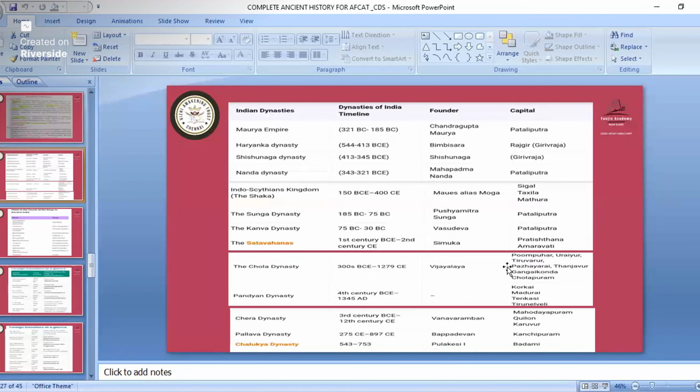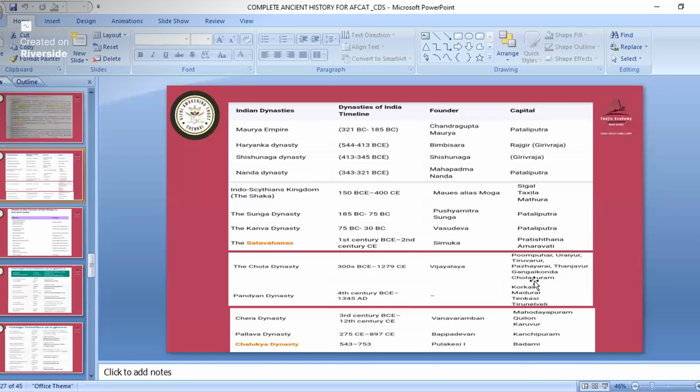Chola dynasty founder is Vijayalaya. Now important cities and capital. The capital kept on changing sometimes. So Puhar, Uraiyur. Uraiyur is the most important capital. This was the first capital, Uraiyur. Then after that it kept on changing. You must remember Tanjavur, Gangaikonda Cholapuram. One of the kings from the Chola dynasty named his capital Gangaikonda Cholapuram. That we will study in medieval India. Then Pandyan dynasty: founder is not mentioned, but capital is at Madurai. So remember all these four.